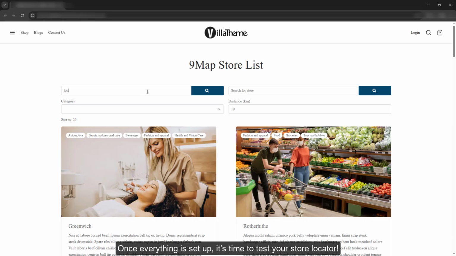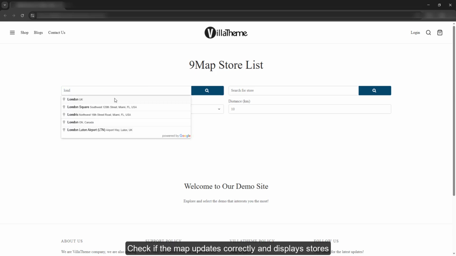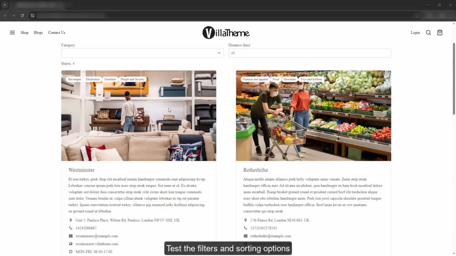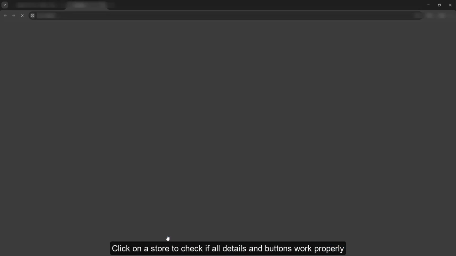Once everything is set up, it's time to test your store locator. Go to your store locator page and try searching for a location. Check if the map updates correctly and displays stores. Test the filters and sorting options. Click on a store to check if all details and buttons work properly.